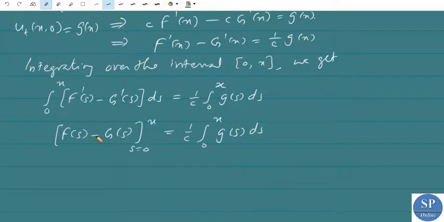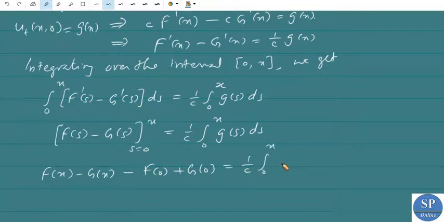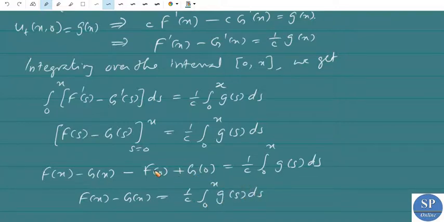Applying the limits, we have F(x) minus G(x) minus F(0) plus G(0), which is equal to 1 by c into the integral 0 to x of g(s) ds. So we have F(x) minus G(x) is equal to 1 by c integral 0 to x g(s) ds plus F(0) minus G(0).